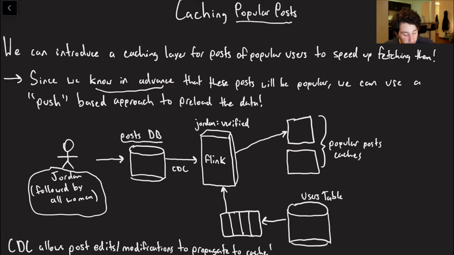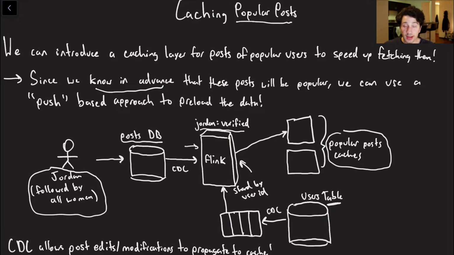Similarly, we've got our users table over here, which contains for a given user ID whether that user is verified or not. Again, over change data capture, this can hit Flink, and we can again shard this by user ID. This way, when a post from Jordan hits Flink, Jordan's verified status is also going to be in Flink. As a result, Flink can say, oh, Jordan is in fact verified. All the ladies love him. Let's put one of his posts in the popular post caches over here.